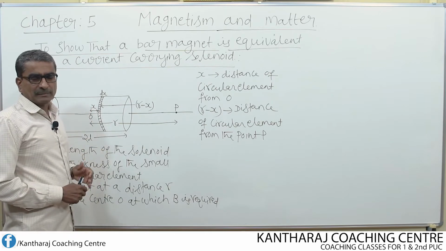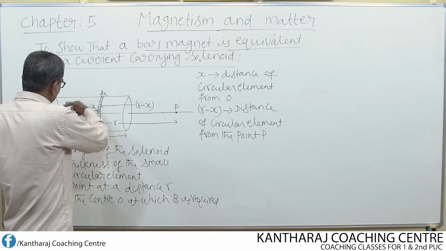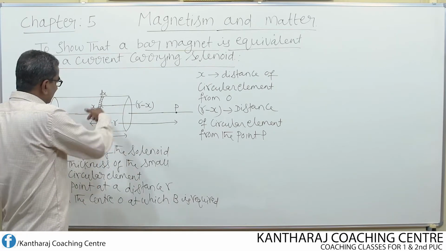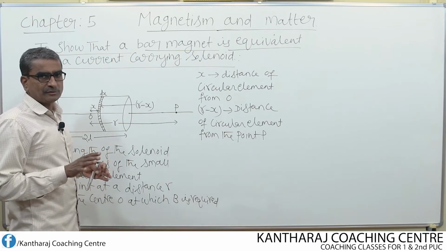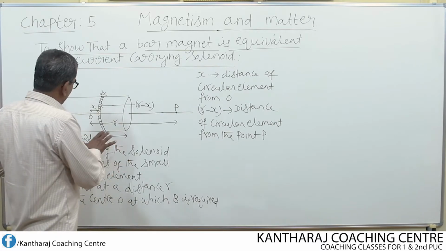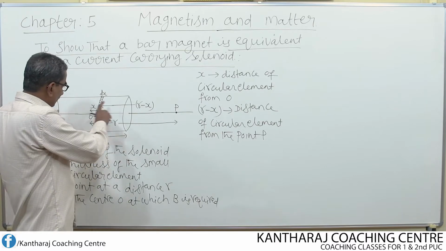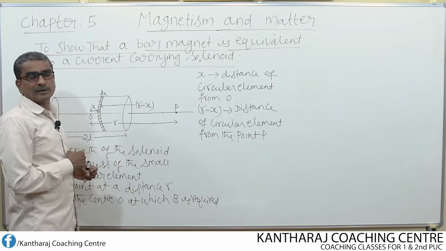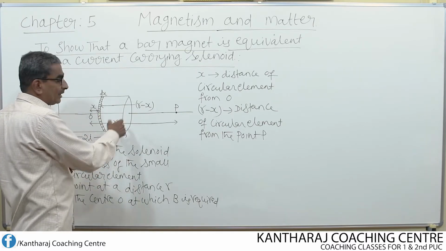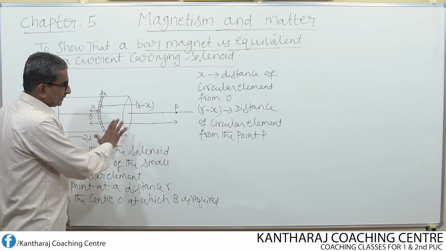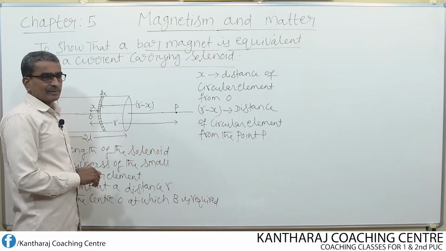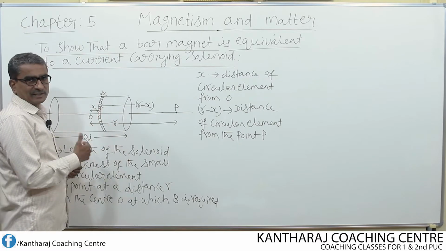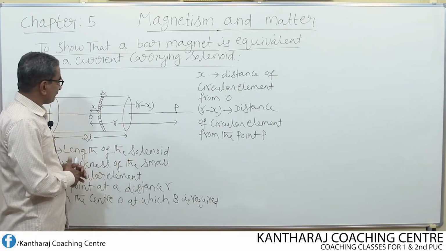Here for theoretical purpose I have not drawn the copper turns, but we have to be firm that the solenoid consists of copper wire wound in the form of a helix. Since we are deriving one equation, no need to write the copper turns here.